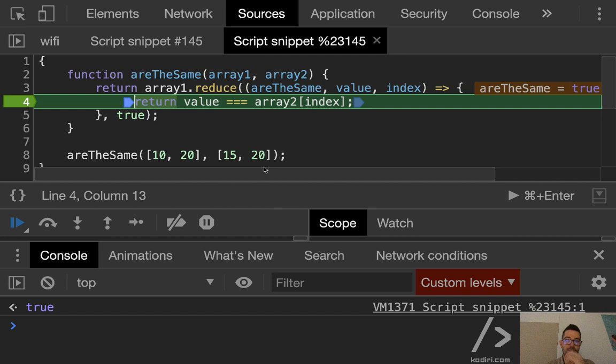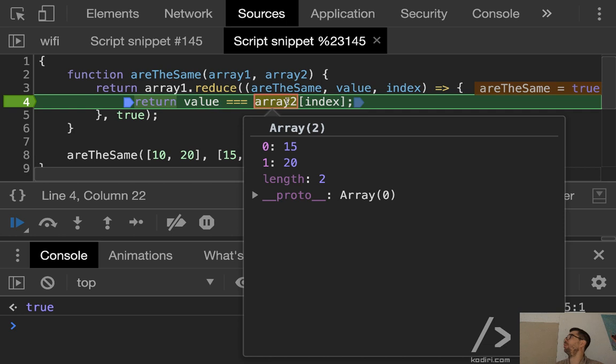Let's run it. So what's the value of are the same? That's the first iteration. What's the default value of are the same? I don't know. True or false, and why? Default is true to say that one. That's correct. So by default, are the same, true. What's the first value? Oh, I spoiled it. The first value is 10, yeah? Because we point here. So what's the first index? 0, correct. So what's array 2 on index 0? 15.